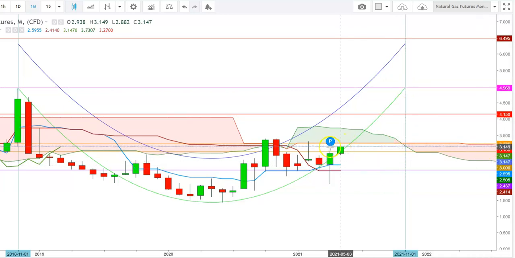So friends, here I find that the immediate resistance for natural gas futures will be at the levels of $3.180, where the lower end of Ichimoku cloud could provide some resistance. But if the natural gas futures sustain above the lower end of Ichimoku cloud, we will see them break the next resistance at the upper end of Ichimoku cloud, which is currently at the levels of $3.7. A sustained move during the upcoming month will continue this rally during the upcoming months. So friends, now let me zoom out this.